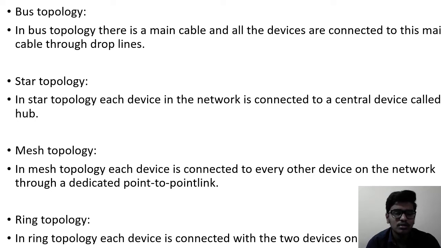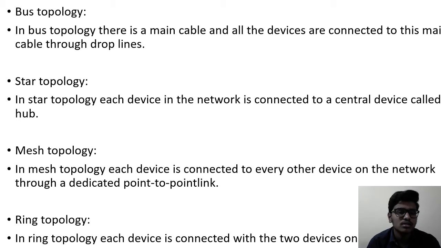And the other one is ring topology. In ring topology, each device is connected with two devices on a ring. These are the main four types of network topology.